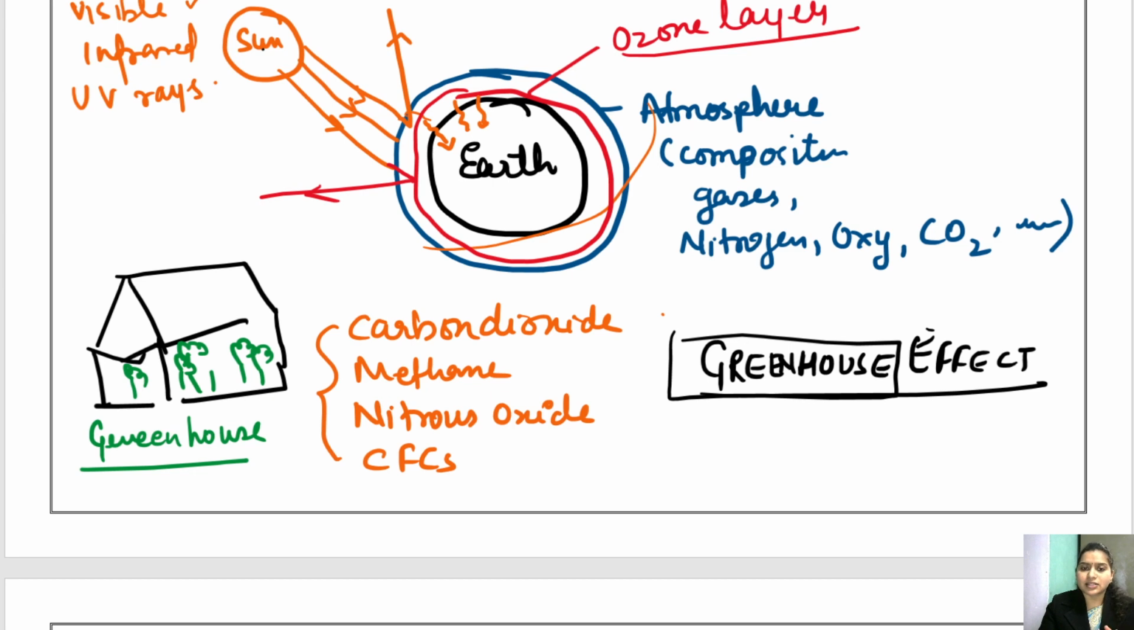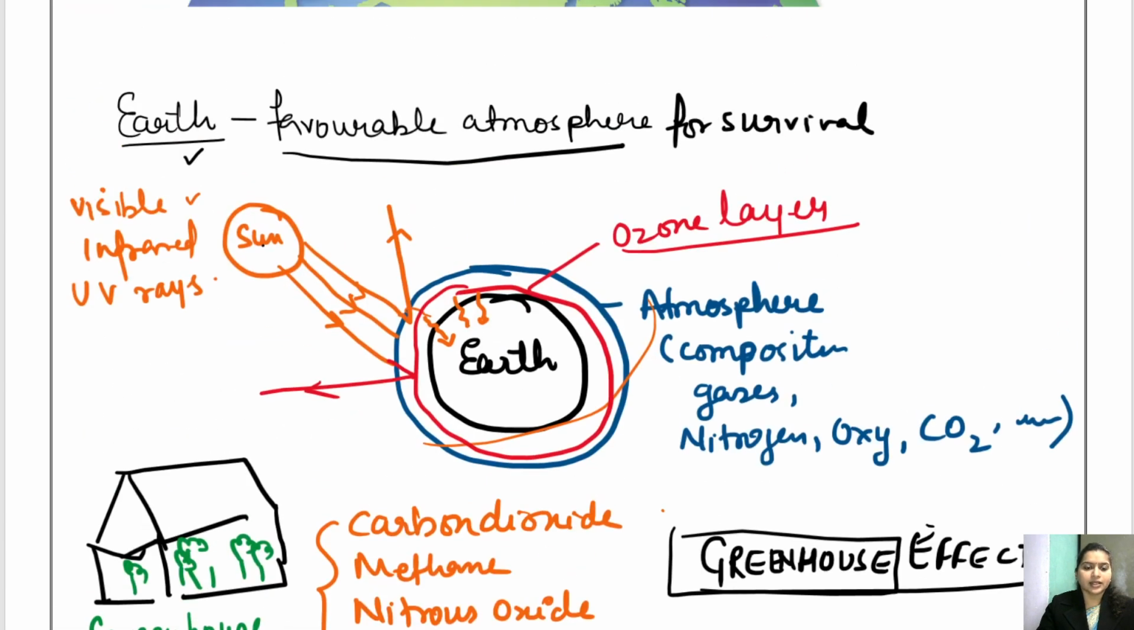Why is this effect called a greenhouse effect? Because the same process is going on here. This atmosphere is acting as a glass and it is trapping the light and also reflecting back the harmful radiations. Okay, so it is also protecting the earth. Like this greenhouse is protecting the plant, this atmosphere is also protecting the earth. That is why it is called the greenhouse effect.